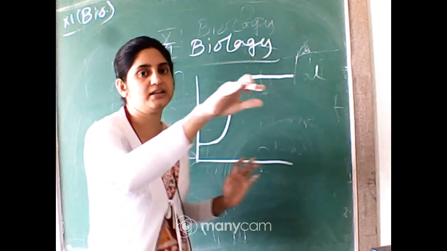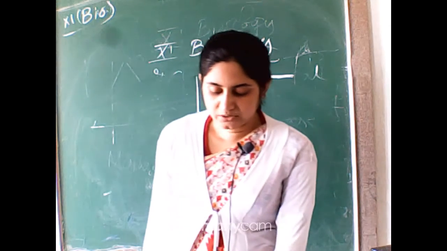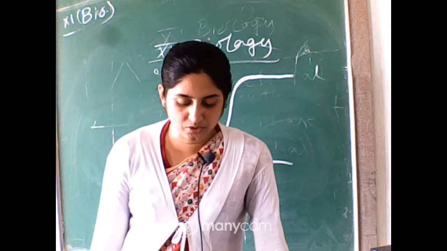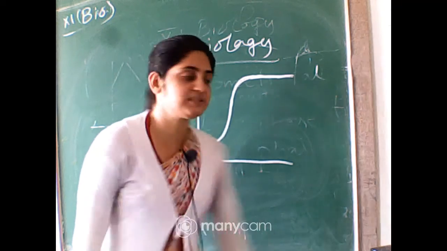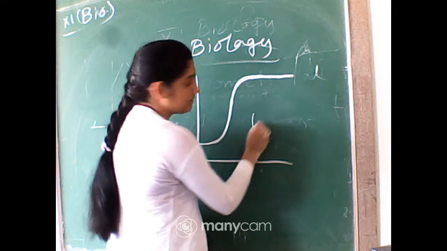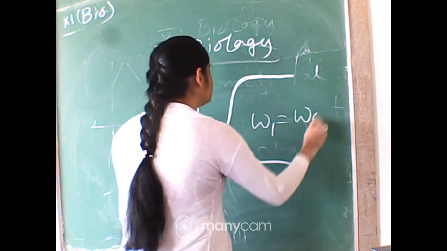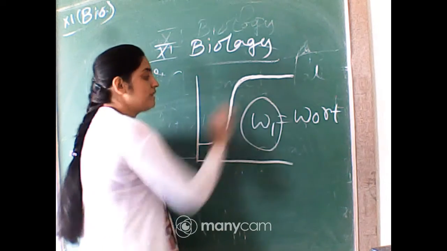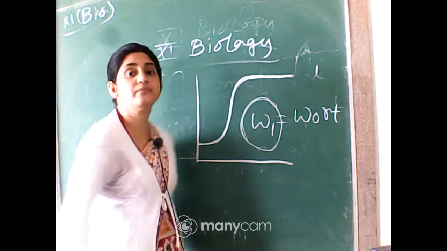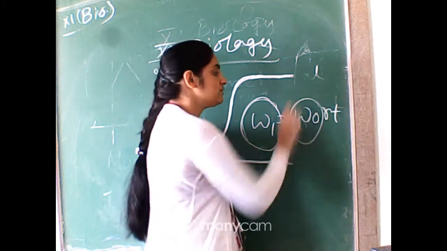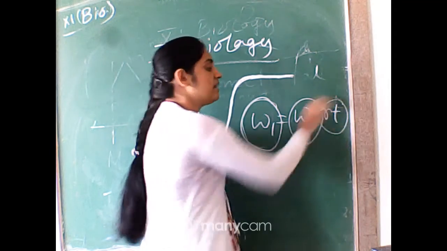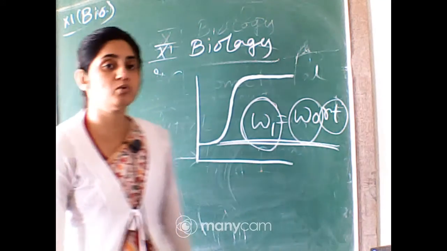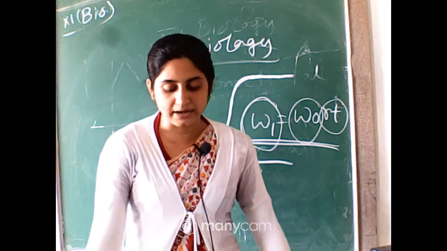Then they gradually decline. Can you think of a similar example? One kind of curve you can express, so there is no need to read that. The exponential growth can be expressed by an equation. What will be the equation? That is W1 equal to W0 e^rt. W1 means the final growth, W0 means the starting size, and r is the rate of the growth.